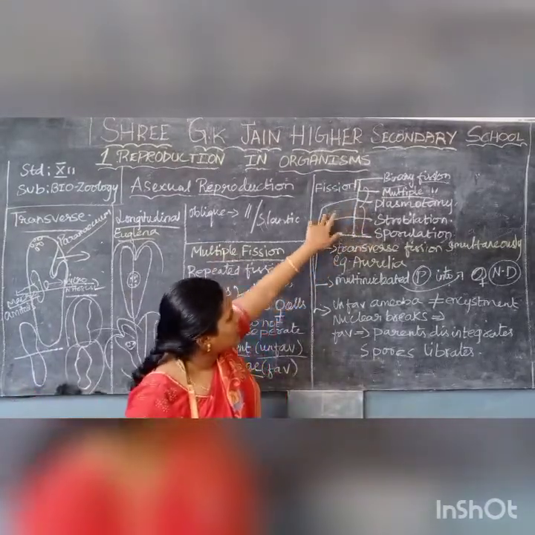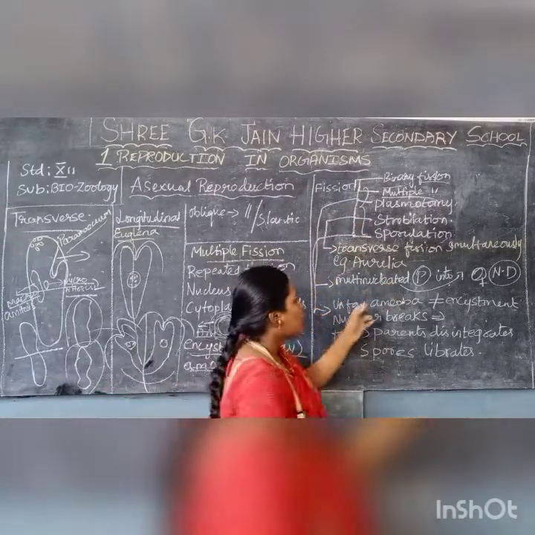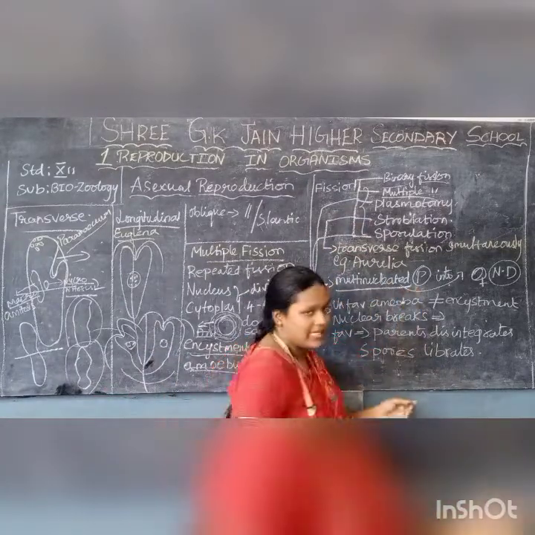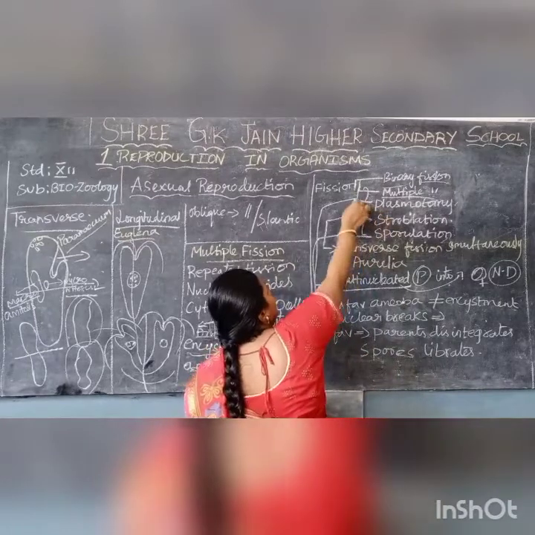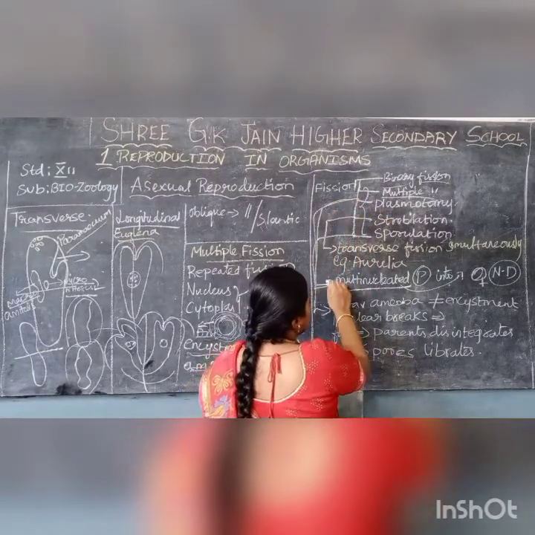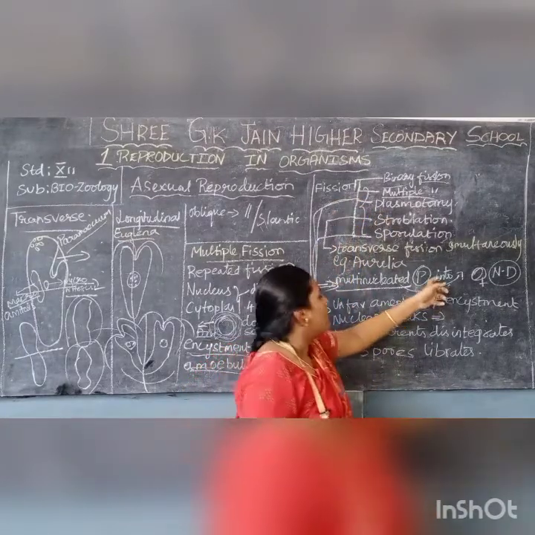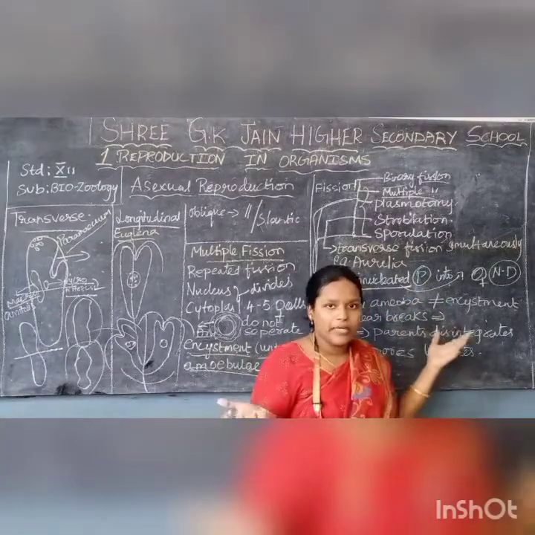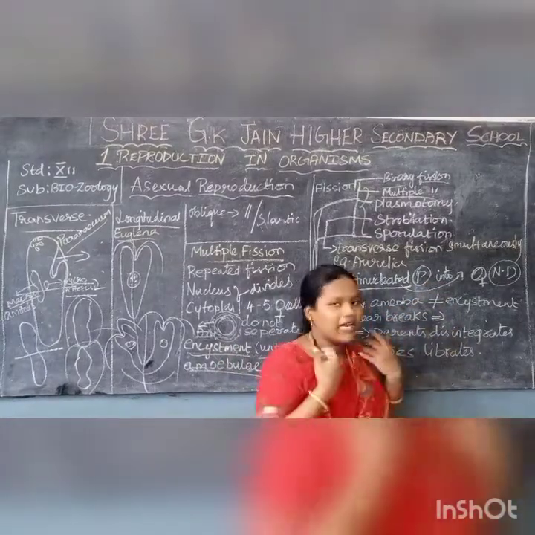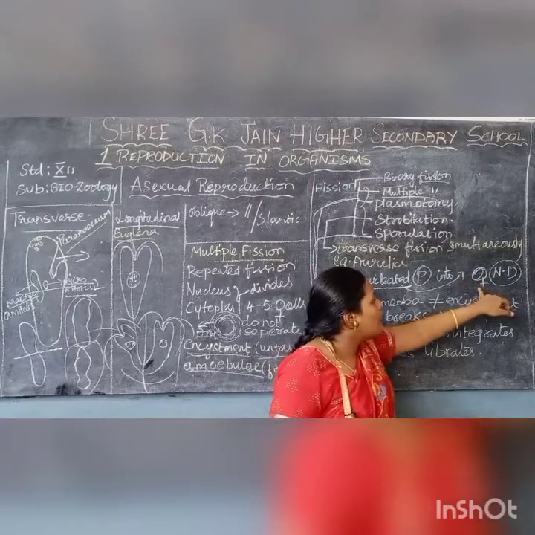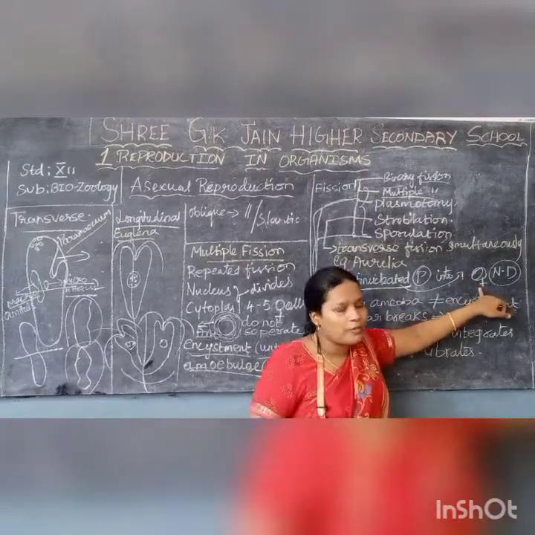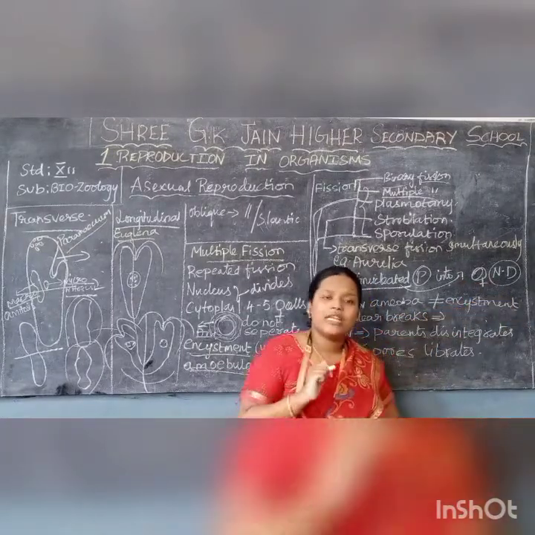Now we are going to see about plasmatomy. Plasmatomy means multinucleated cells. That is, the parent will have multiple nuclei. All the nuclei will start producing the daughter cells. So multiple daughter cells will start being produced. And how will the nuclei be controlled?